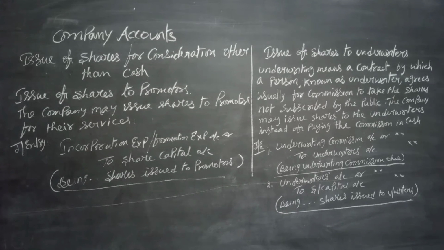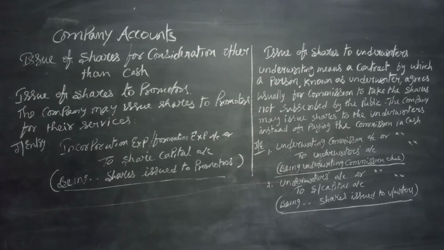For that, the entry will be incorporation expenses or formation expenses. Either of these two can be written to share capital. Instead of one, we can make it into two: incorporation expenses account debit to the promoters, and promoters account debit to share capital. Okay. And the second point is issue of shares to underwriters.